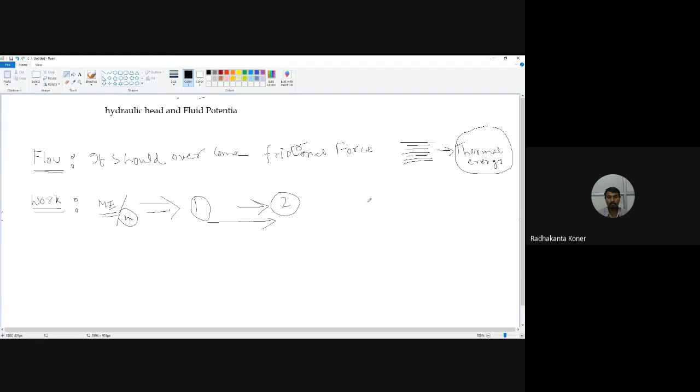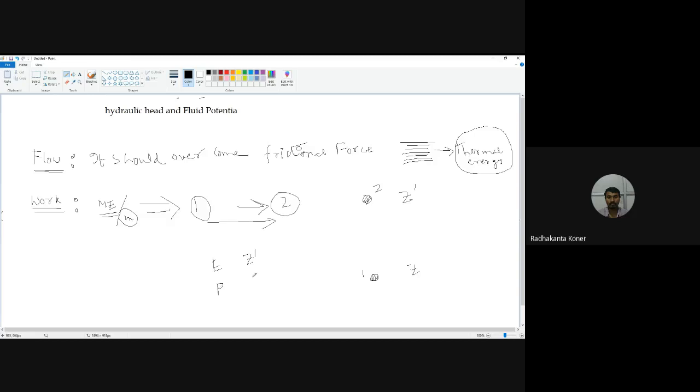So elevation, starting from this point, this is point number 2. Here the Z is Z dash. At point number 1, the head is Z only. So here is the elevation for the first case, basically Z1, Z dash.